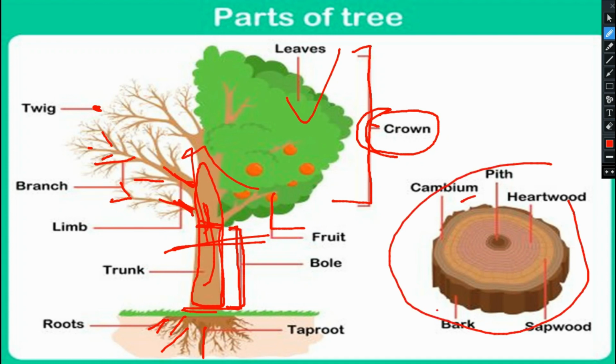If you cut the cross section and try to look from this side, this will be the condition. Yes or no? This portion is known as bark, which is outside. This portion is known as cambium. The inner surface is known as sapwood, and this surface is known as heartwood, and this portion is known as pith. Outwardly, how to designate then? First will come your bark, then cambium, then sapwood, then your heartwood, then your pith will come.